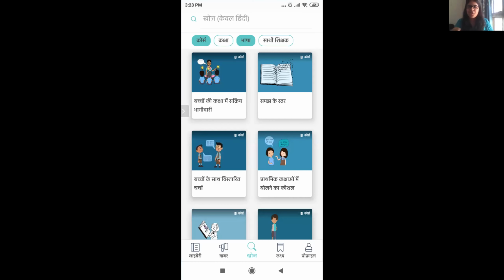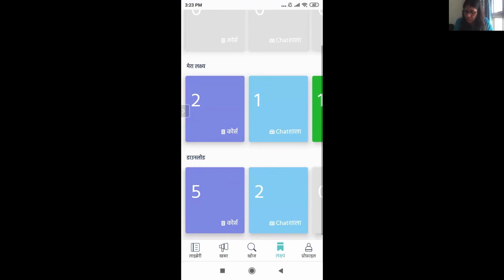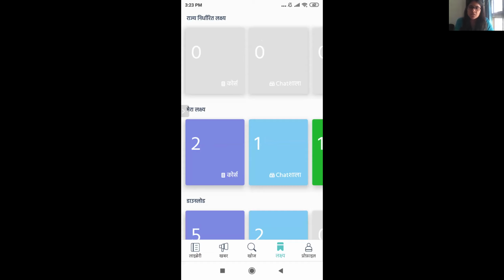Great. Thanks a lot, everyone, for your questions. So let me take it forward. We have already covered the Khoj part, so I'm going to take you to the Lakshya part, which is basically your goals. Over here, as you can see, there are mainly three categories. One is the Rajya Nirdharit Lakshya, which means the goals which have been set for you by your government. It will only be relevant for the teachers who are currently in Chhattisgarh, Jharkhand, Himachal Pradesh, or Uttarakhand.